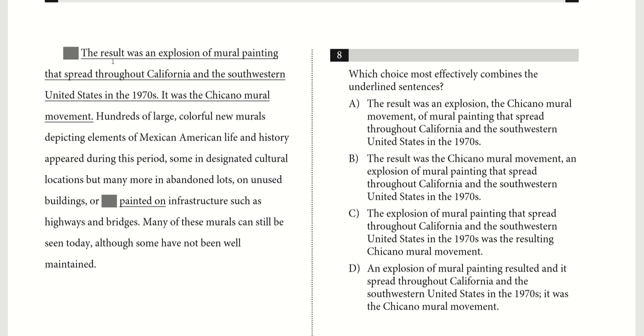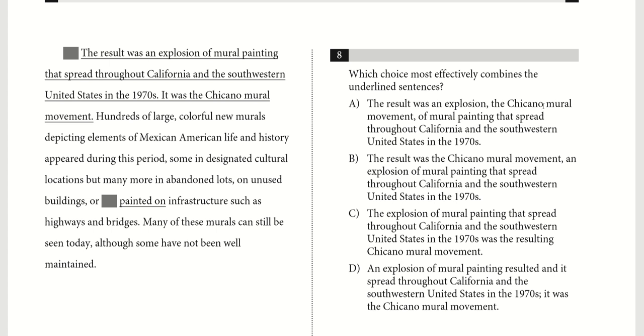The two sentences are: the result was an explosion of mural painting that spread throughout California and the southwestern United States in the 1970s. It was the Chicano mural movement. Okay, let's look at our options. So A goes, the result was an explosion, the Chicano mural movement, of mural painting that spread throughout blah blah blah. It's not bad, but it's a little bit awkward simply because of the detail of the name,